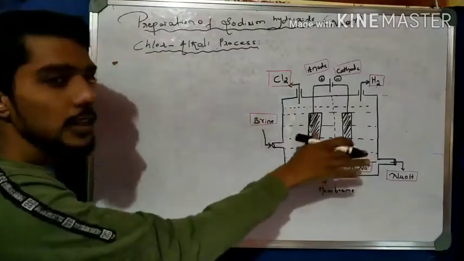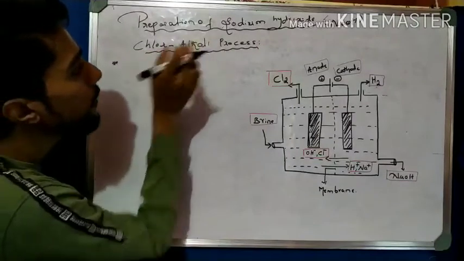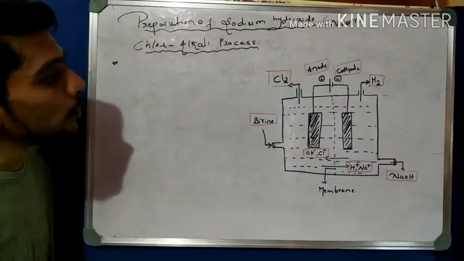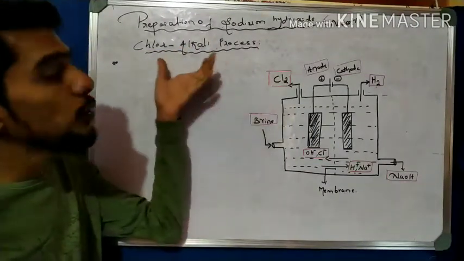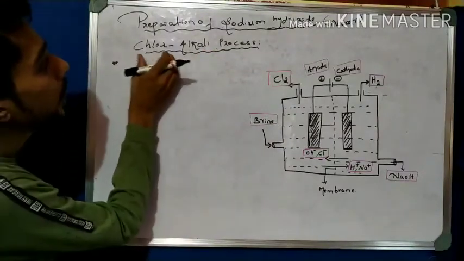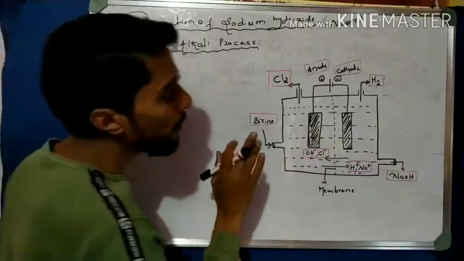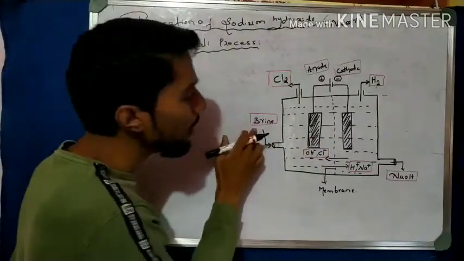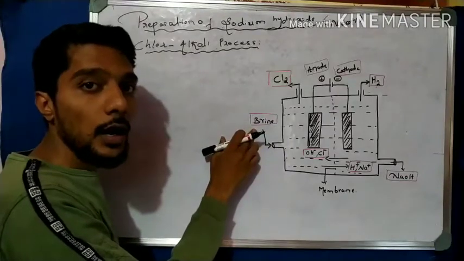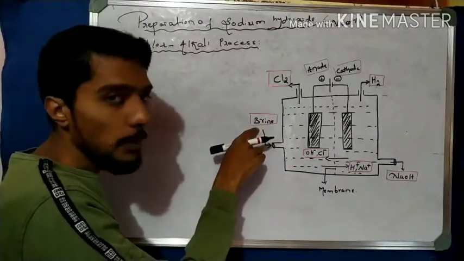Before going to understand the process, we have to come to the title. So title here, chlor-alkali process. So why do we put the name of this preparation as a chlor-alkali process? Because when we observe the setup, we insert a brine solution, that is sodium chloride solution.